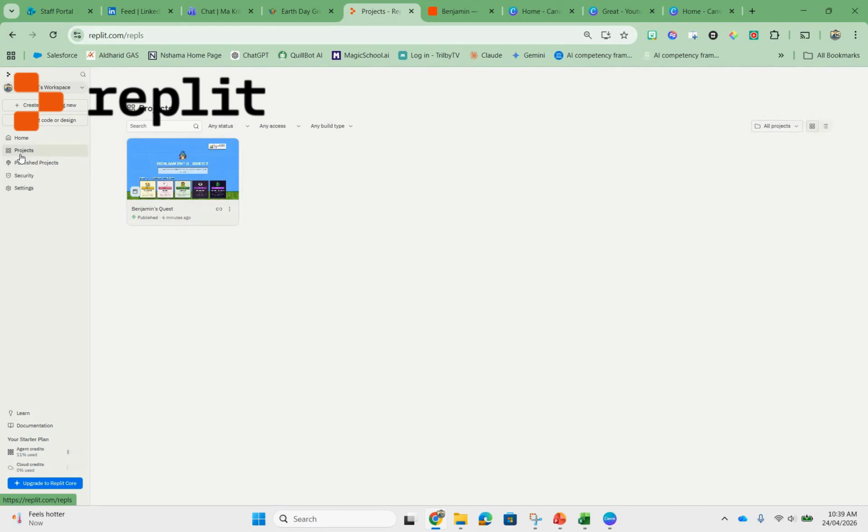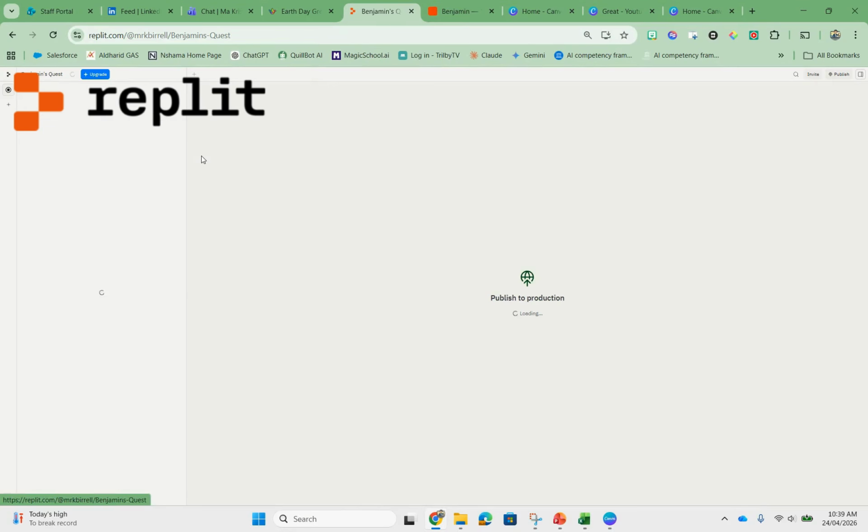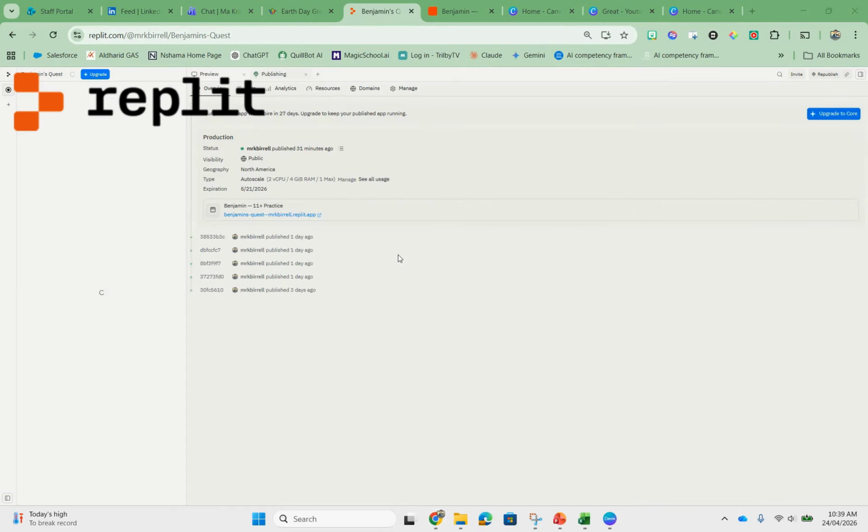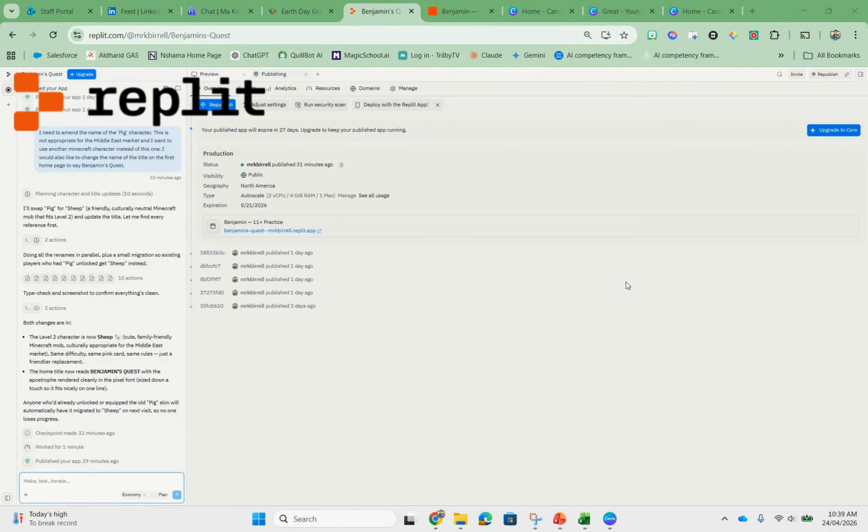You can see here, I've been working on a project with my son called Benjamin's Quest. You don't need any coding experience to use this application. What I've simply done is I've created the idea of an app and I've prompted it using some tools from ChatGPT. And then I've literally told it exactly what is to go into this app. From my own input on the application, I've published it and you can see it expires. You get 29 days on the free version of your app for use.